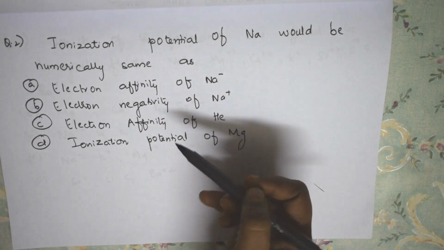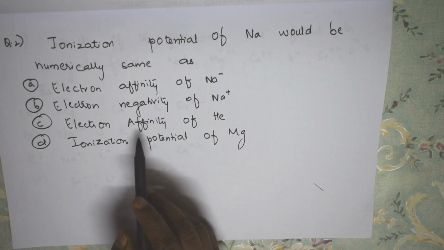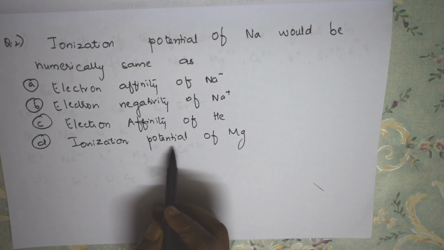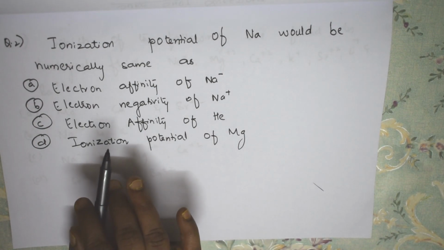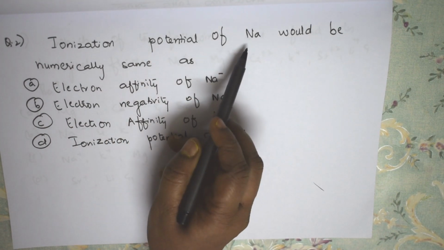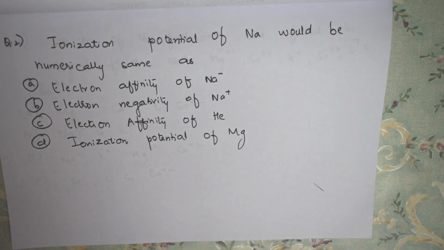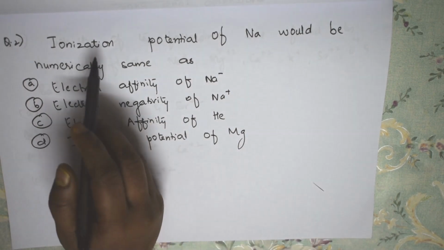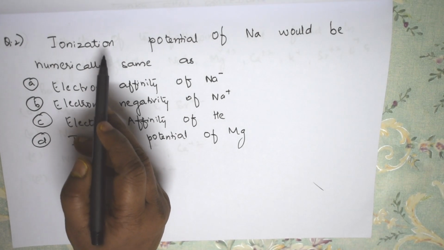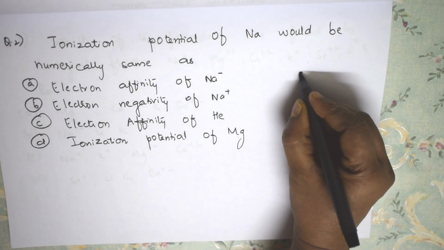They have given 4 options: electron affinity value, electronegativity, electron affinity of helium, or ionization potential of magnesium. Basically they are asking which one the ionization potential of sodium will be similar to, in numbers. Okay, so what is ionization potential? It's nothing but the amount of energy required to remove an electron, suppose from the outermost shell.